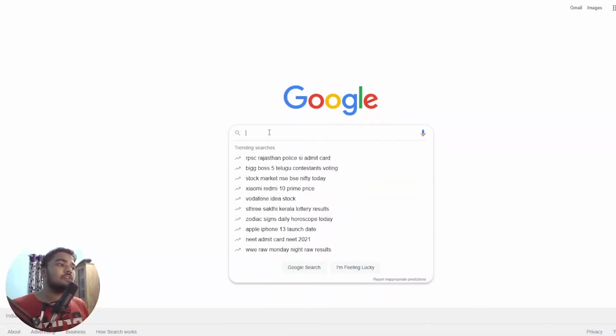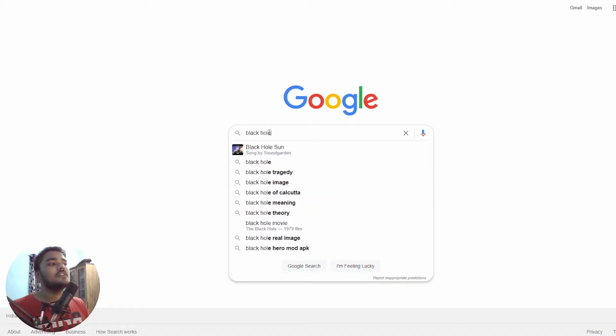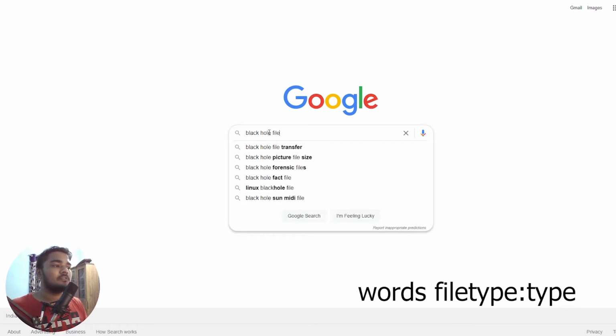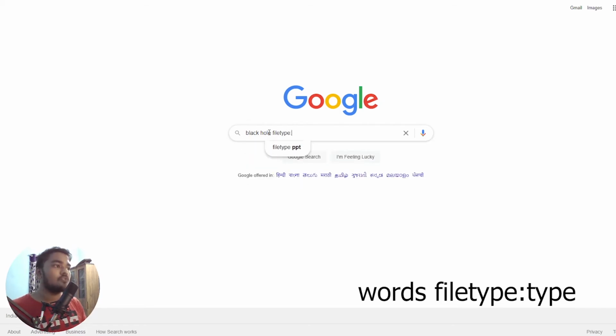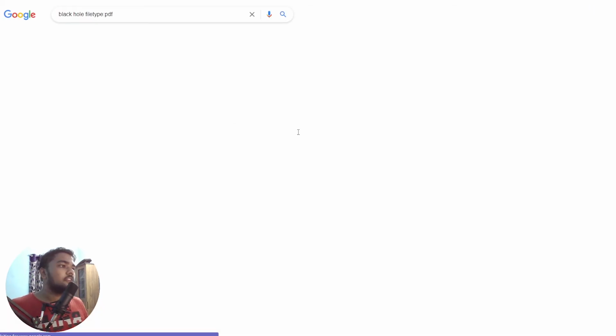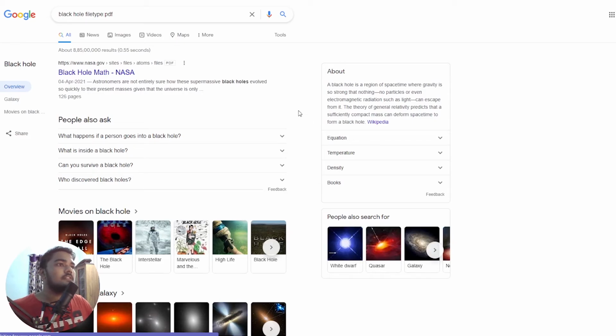For example, you are researching about something and you need a PDF. For example, you are researching about black holes, right? And you need a PDF, not just someone writing about it. You want someone who has really published something, so you want a PDF file. So after writing black hole, I will write filetype, then a colon and pdf, and now you will see that Google shows you that this is a PDF file.